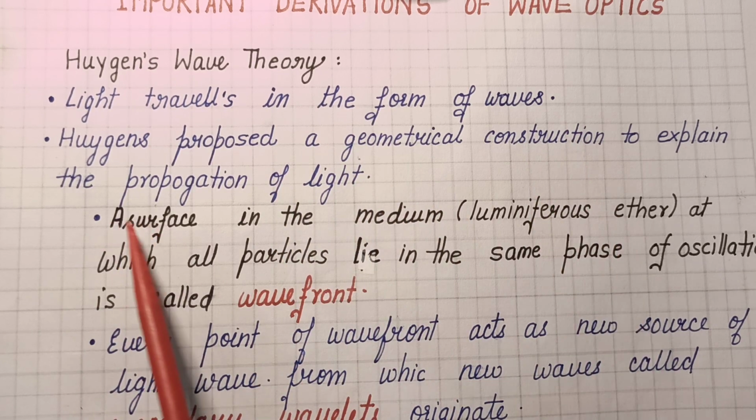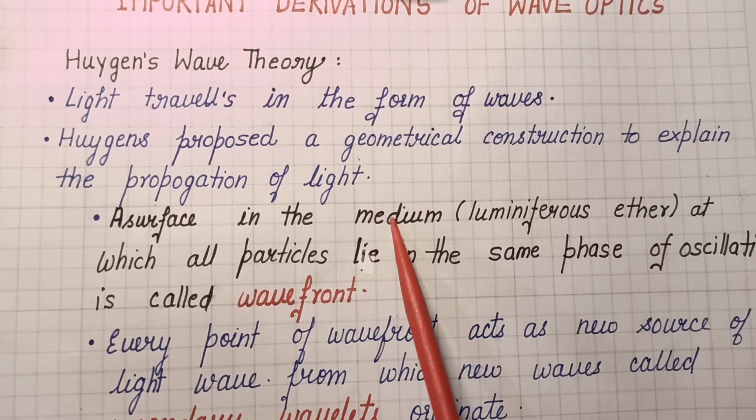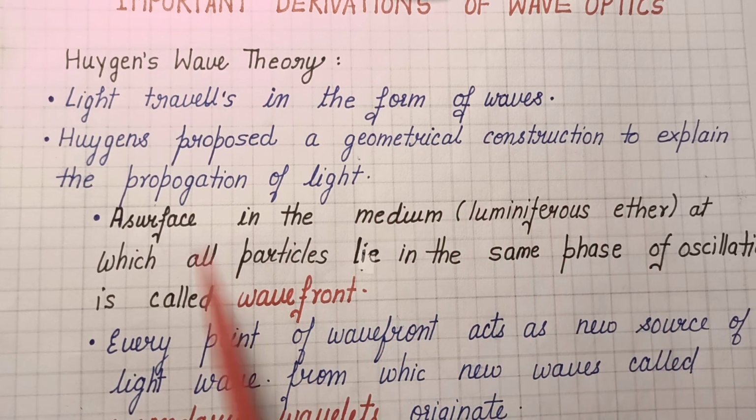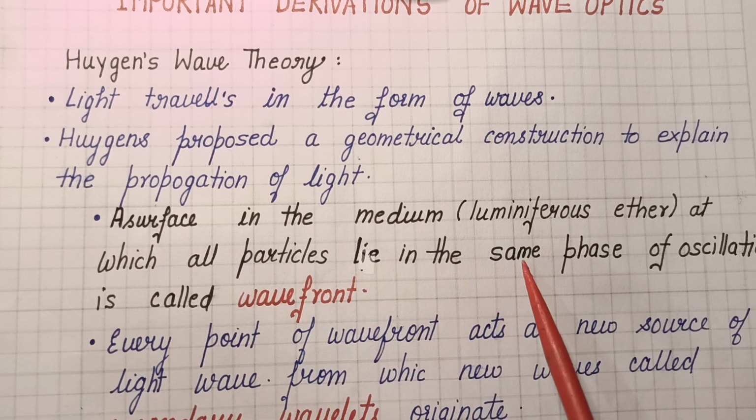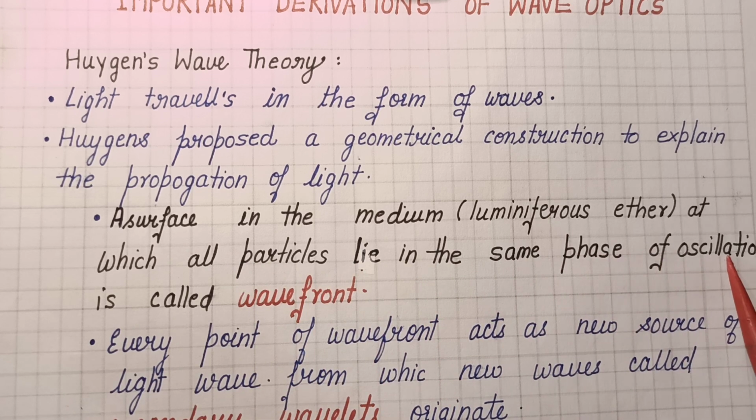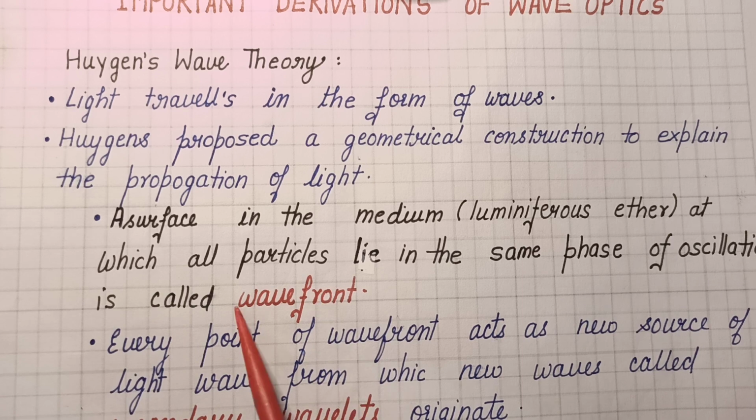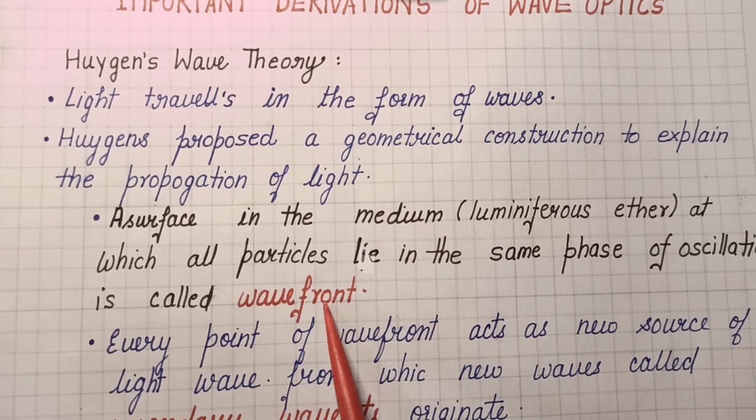In that geometrical construction method he said that a surface in the medium, according to him it was ether, at which all particles lie in the same phase of oscillation is called a wavefront. Now wavefront is an important definition, it's a separate question, equally important.